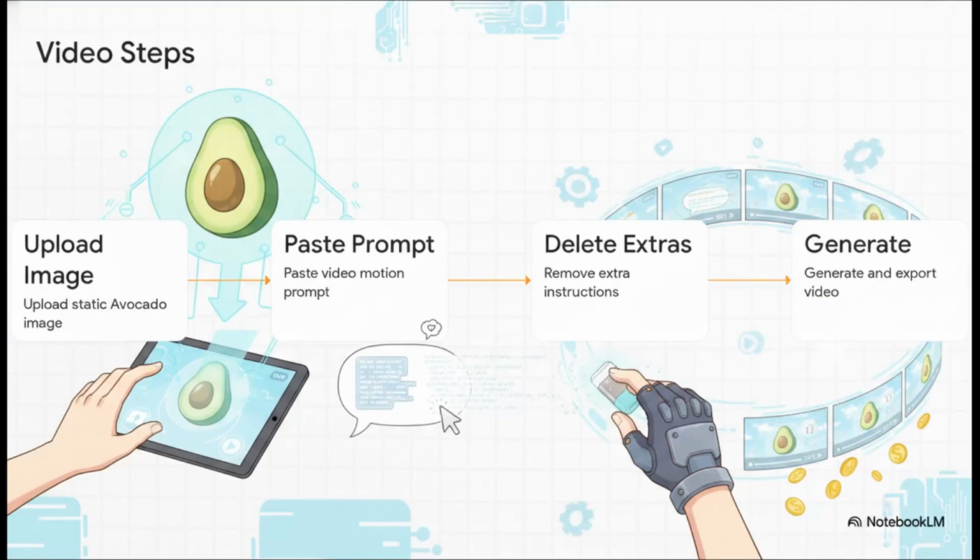streamlined workflow. First, upload your static avocado house image right into your video AI tool. Second, paste the specific video motion prompt that ChatGPT gave you earlier. Third, and yes, I am reminding you yet again, delete those pesky extra instructional text lines. Finally, hit generate and export your moving scenes. Boom. Then just repeat this process for all your sequentially saved images.